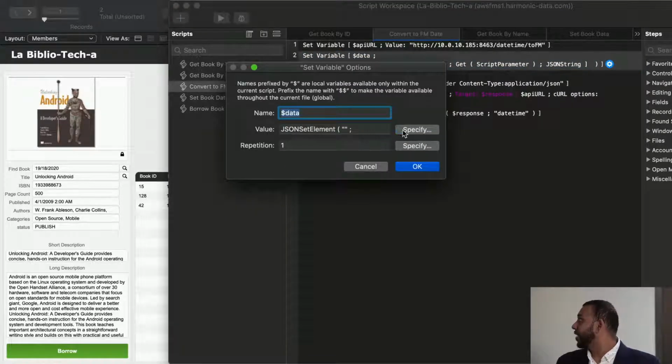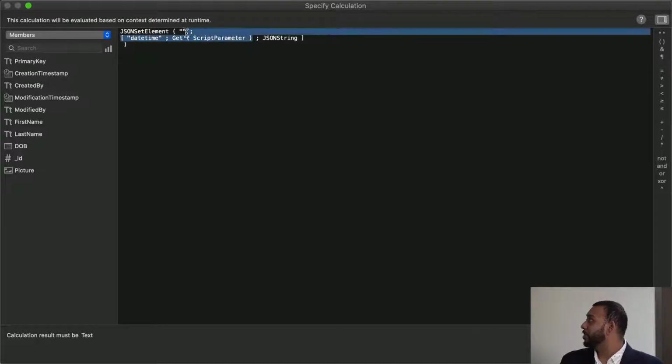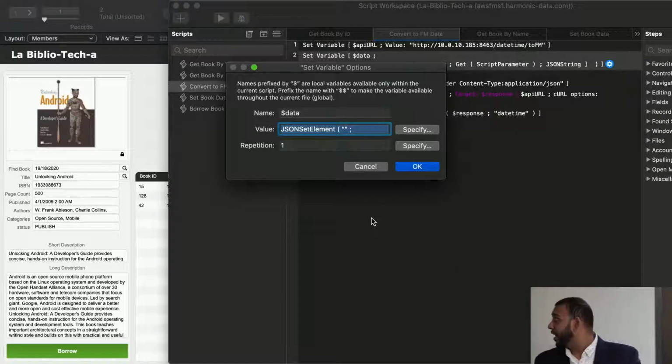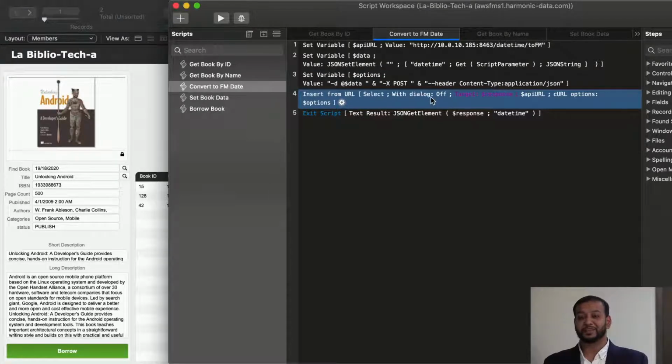And so that's what we're doing here. We're going to build out that object with a field called datetime, and we're going to take the script parameter, which is the timestamp we passed in from our previous script, and put it into our JSON object. Now that we've got our JSON object, we can add in our options to our curl request and send that off via the Insert from URL script step.